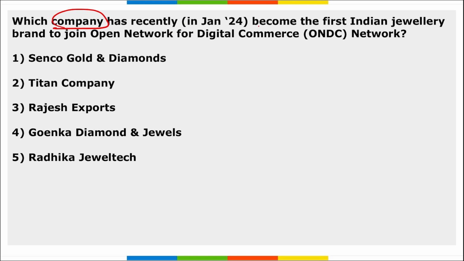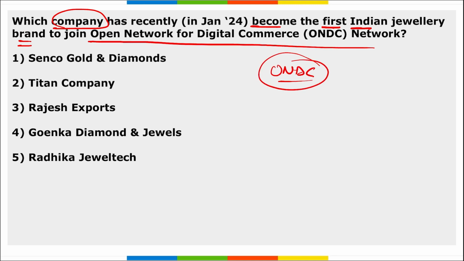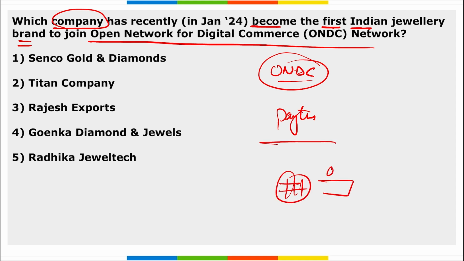Next, which company has recently become the first Indian jewelry brand to join ONDC? If you use Paytm, you must have seen where you scan your code, just to the right there is an option for ONDC.